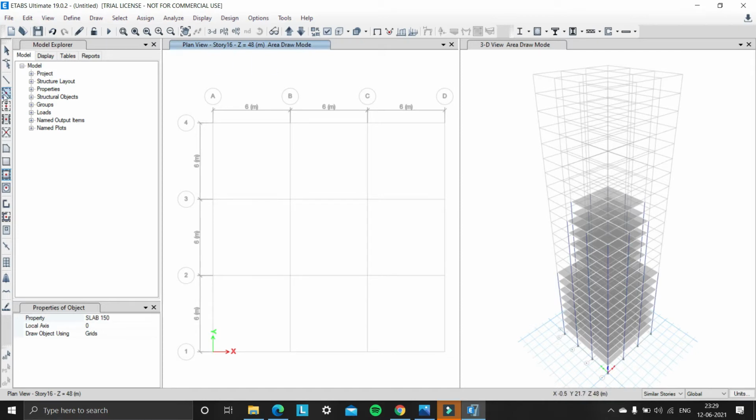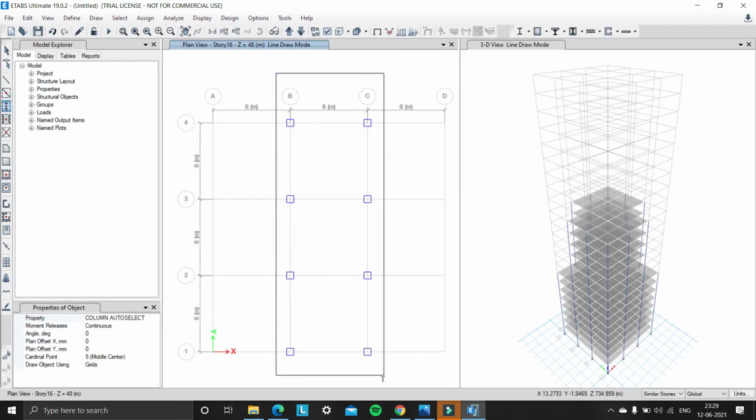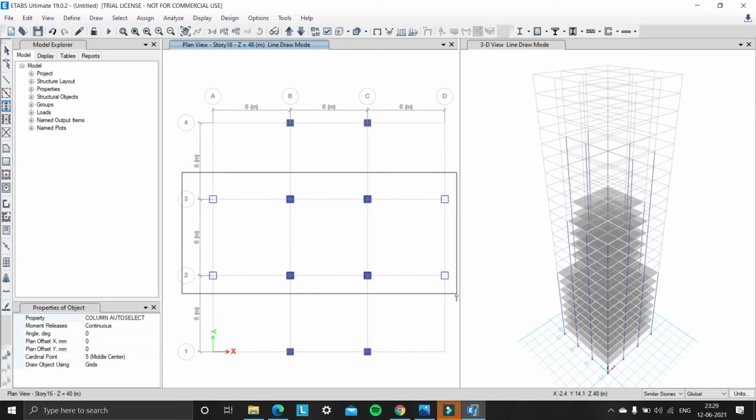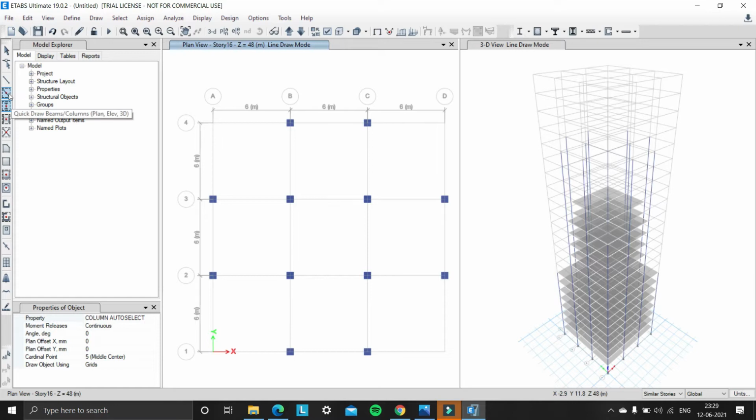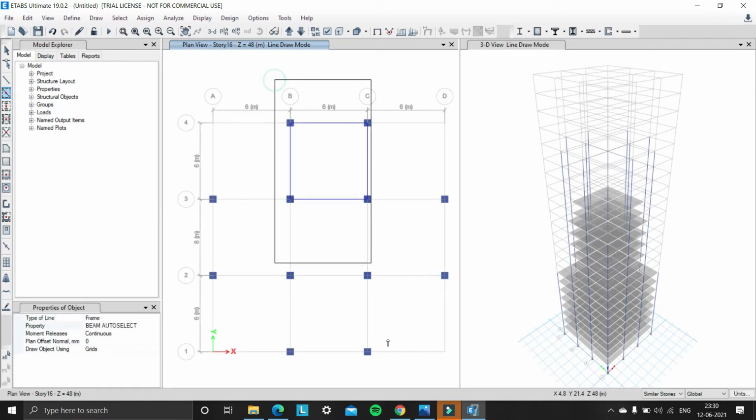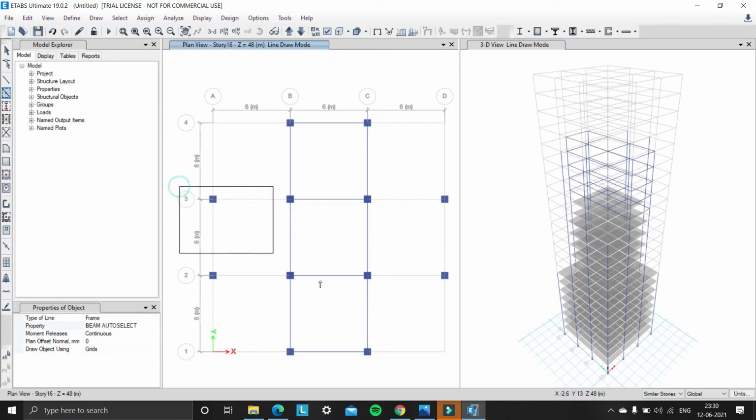So select quick draw columns, and select the columns, and draw the columns. And now draw the beams using quick draw beams. And now draw the slabs using quick draw wall floor plan.